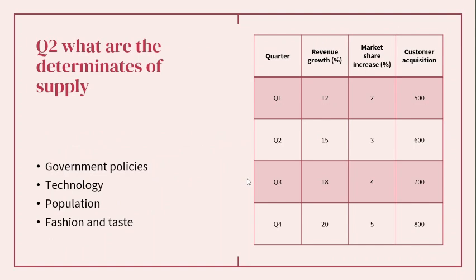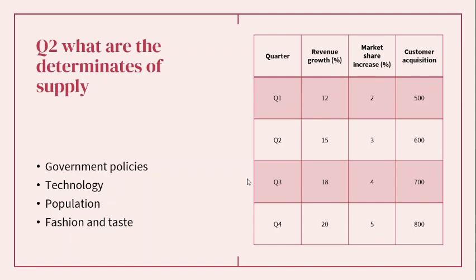So it states here, what are the determinants of supply? The determinants of supply are mainly government policies. Government policies could either cause something called an extension or a reduction of the supply. For example, if there are certain government policies that are bad for the supply chain operations, that will negatively affect the supply chain.